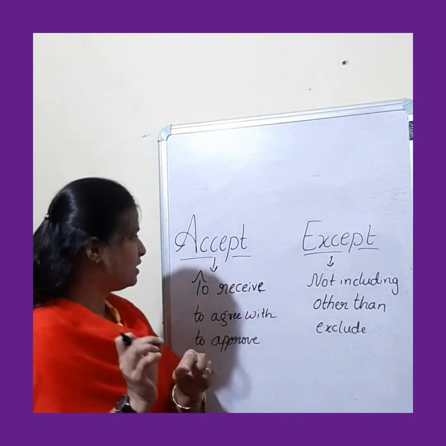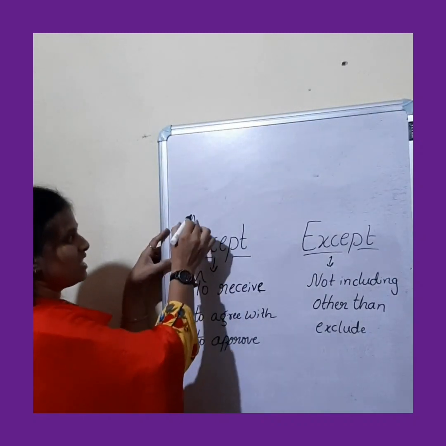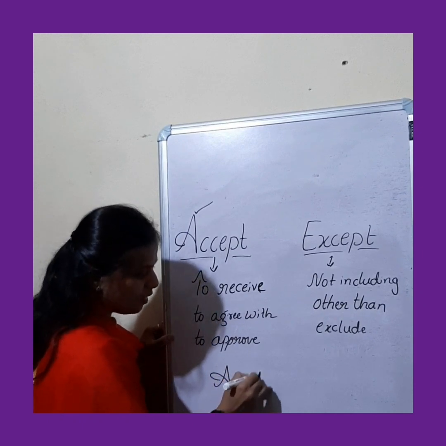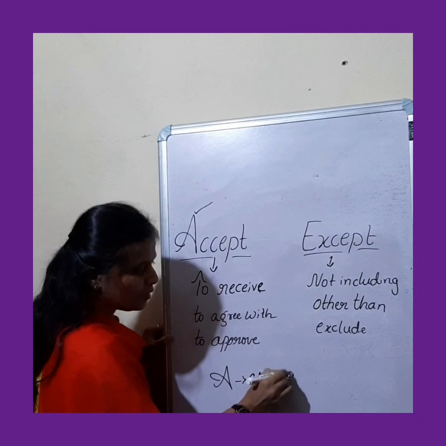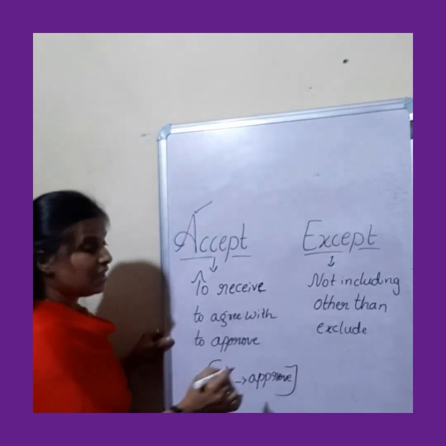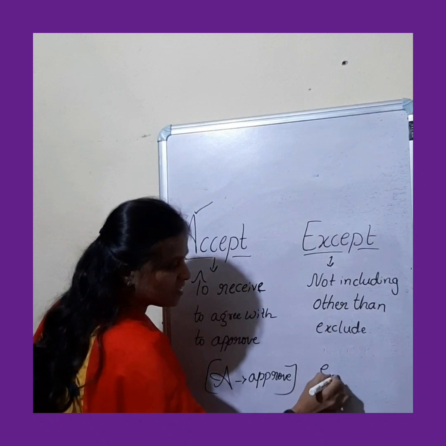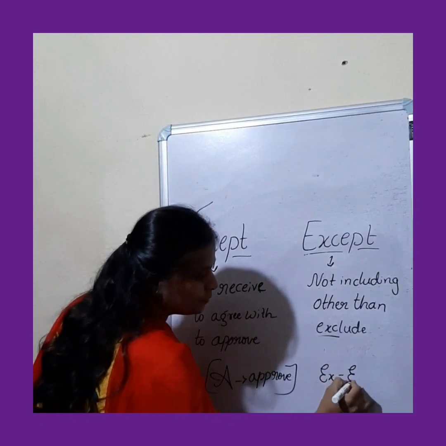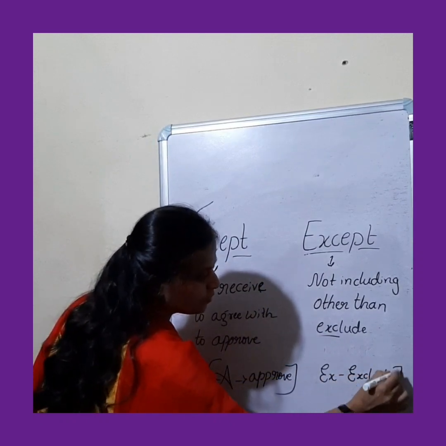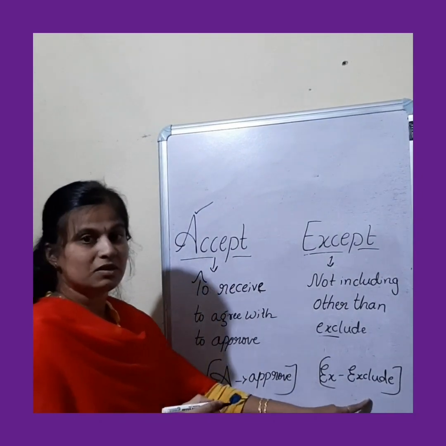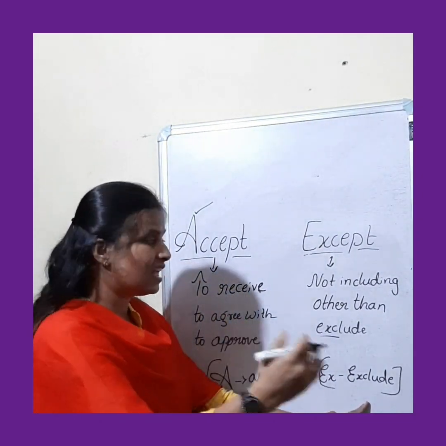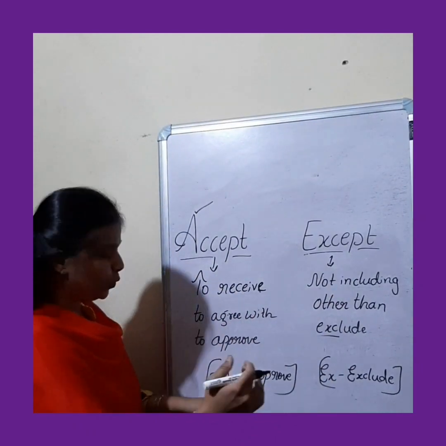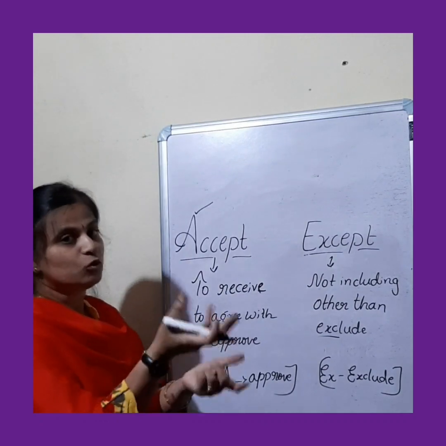Okay, the trick to remember is in the spelling. Fine, you can just see A is there. This A letter indicates approve, okay, accepting. Whereas here, this EX, the beginning two letters EX, indicate exclude. So excluding, okay, excluding in the sense apart from, other than that, or not including. A, this first letter, indicates approve or else agree. Fine, and to receive it.